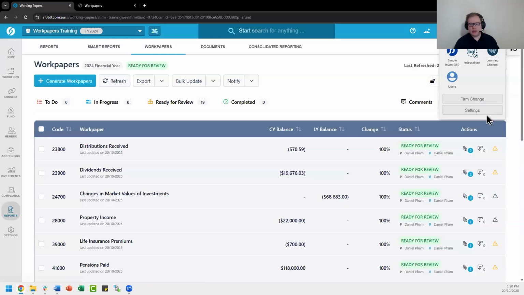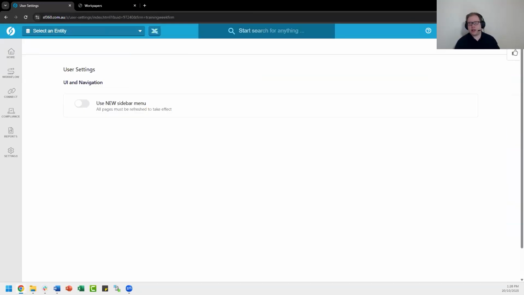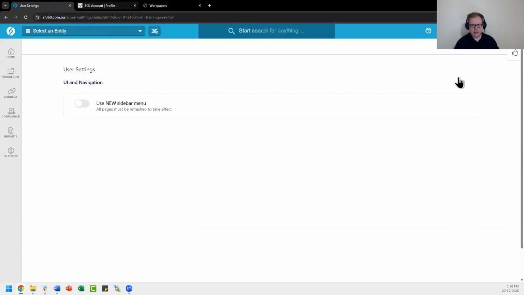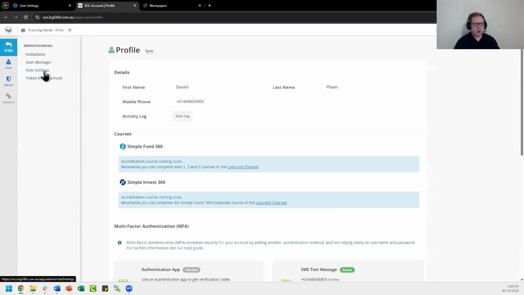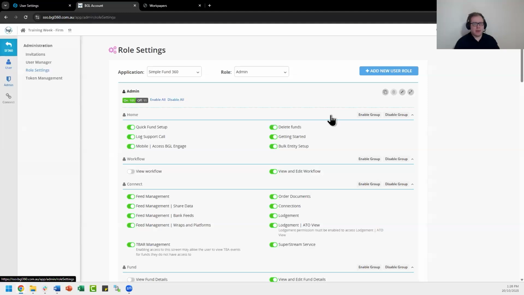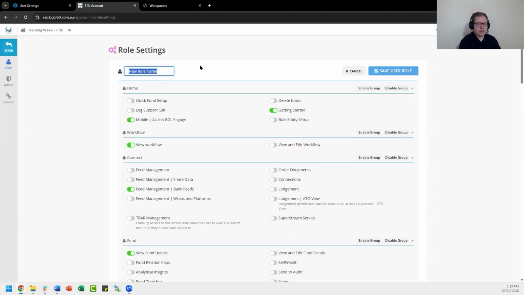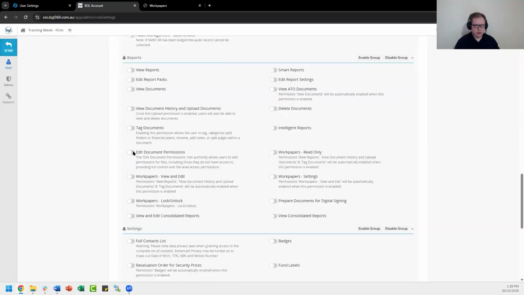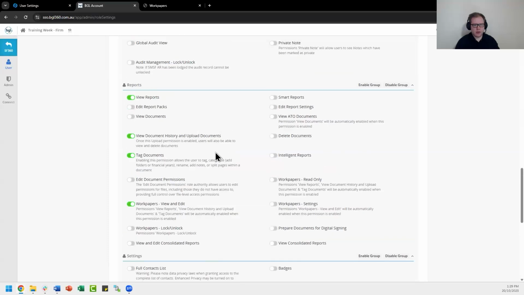So if you head to the app switcher, you can head to settings. Sorry, not app switcher. You can head next to it to the user option there. You can also select the app switcher and head to users as well. Going to our role settings section, you do require admin access. What I have found is people will typically add a new role. They might add it for Workpapers. And what they will do is disable every single group except for the specific Workpapers one, which is under reports. If they are able to view and edit reports, they can view and edit Workpapers here, and this will only give them access to the Workpapers screen itself.